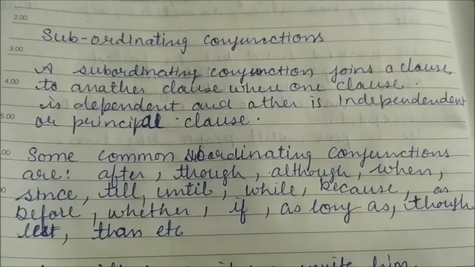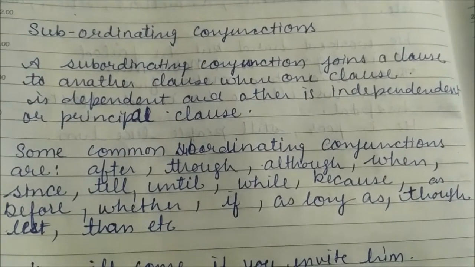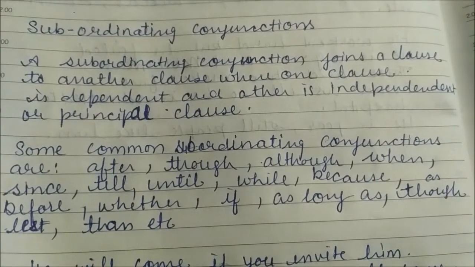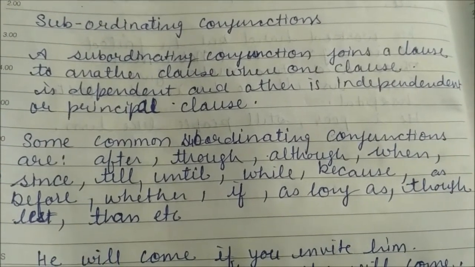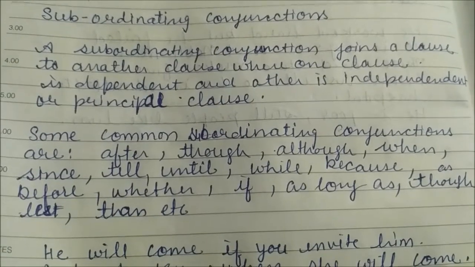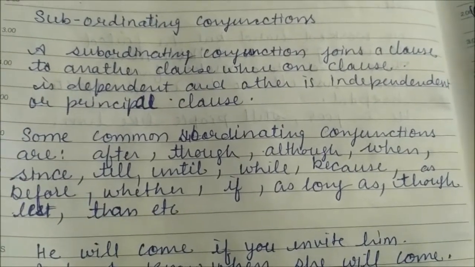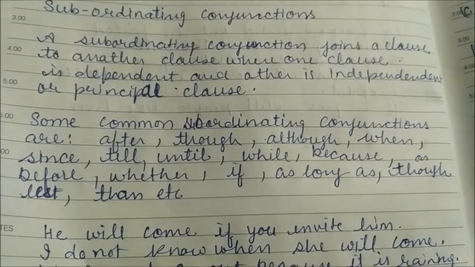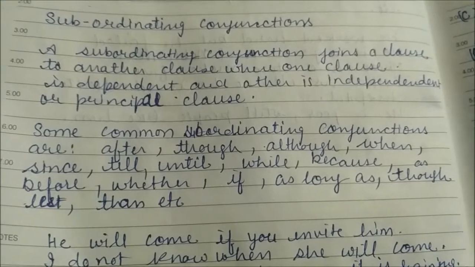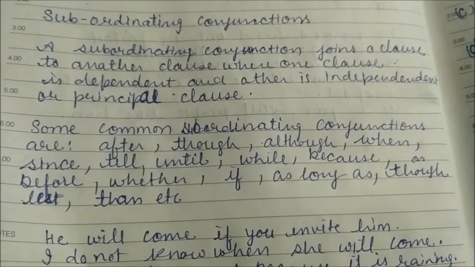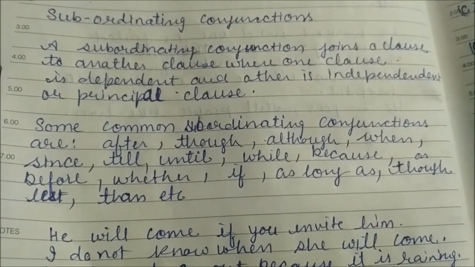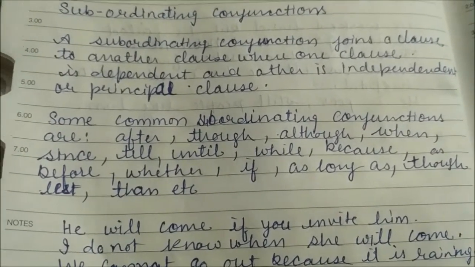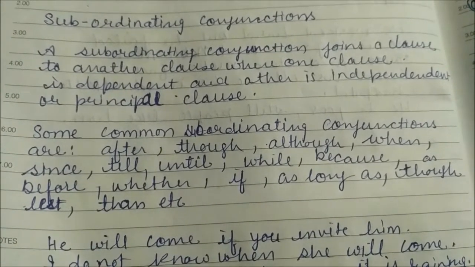Next is subordinating conjunction. A subordinating conjunction joins a clause to another clause when one clause is dependent and the other is independent, or the principal clause. Some common subordinating conjunctions are after, though, although, when, since, till, until, while, because, as, before, whether, if, as long as, lest, then, etc. So these are the subordinating conjunctions.